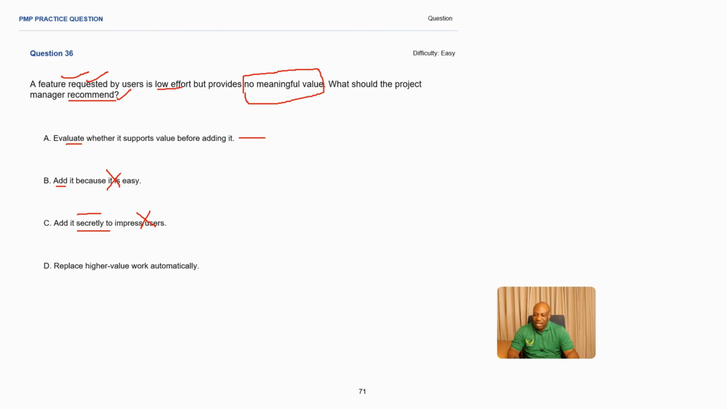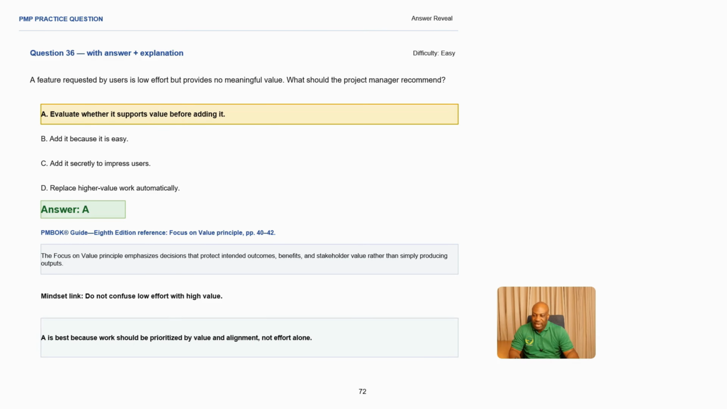Replace higher value work automatically. Okay, you don't do this in a project. You don't just go and replace high value work, because something which has high value must be protected in a project environment. So this is an incorrect answer. And in this scenario, the best answer is A.